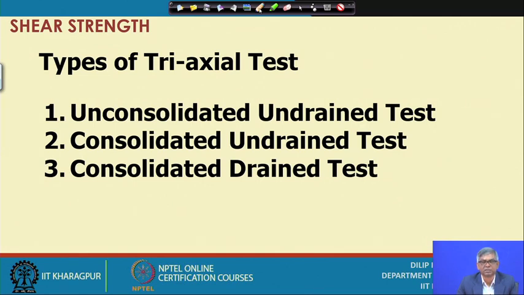That test generally takes around 15 minutes, and in this process we neither consolidate the sample nor do we allow any dissipation of pore water by draining of water. So, that is called the unconsolidated undrained test. Universally it is known as the UU test, sometimes it is called the quick test.